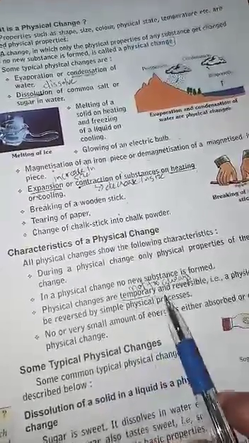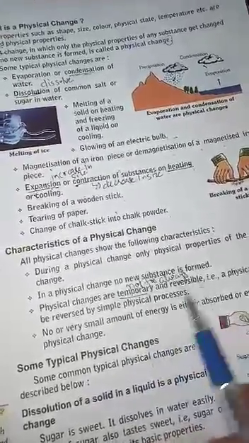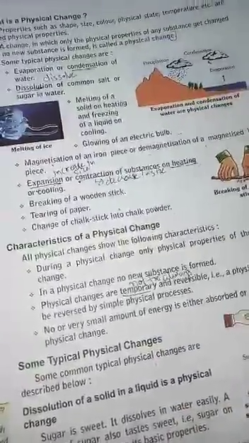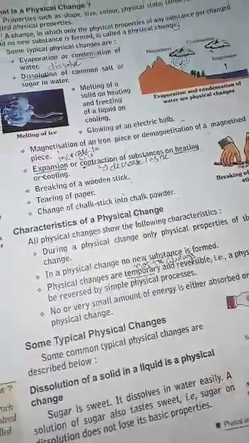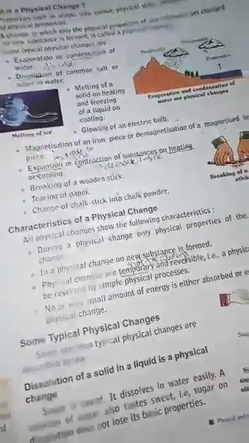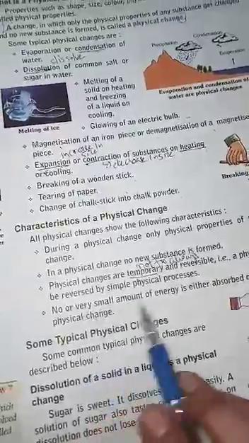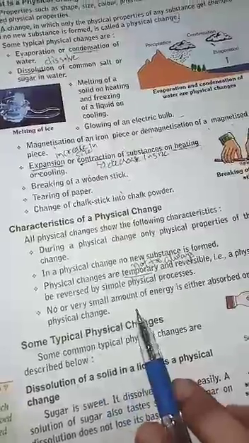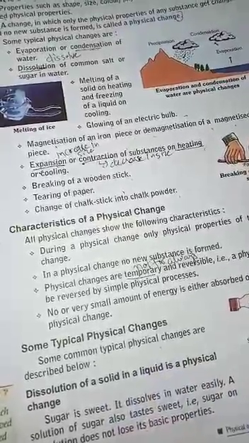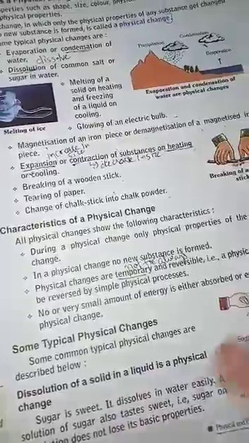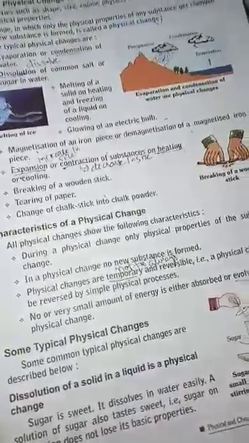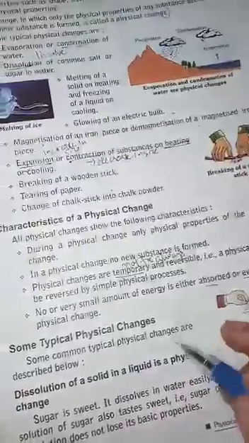Physical changes are temporary and reversible. Temporary means not for always, only for some time. Reversible means which can be reversed by simple processes. No or very small amount of energy is absorbed or evolved during a physical change. Evolved means come out. Absorbed means go inside.